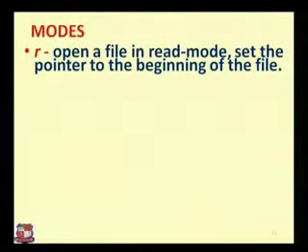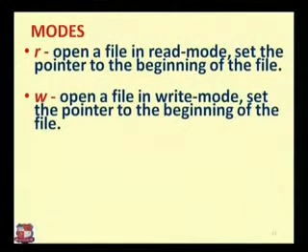And when I talked about the modes, we have different types of mode. r is used to open a file in read mode and set the pointer to the beginning. Now I am using the pointer reference. Last time I defined that r is used to open a file in read mode, but we also define where the pointer is located when I open a file. When I open a file in read format, the pointer is already set to the beginning of the file.